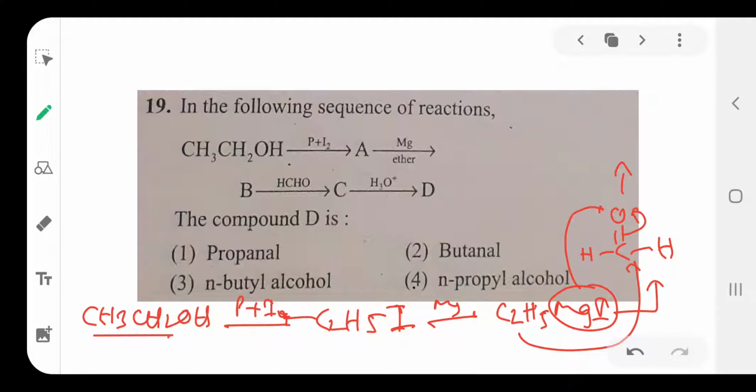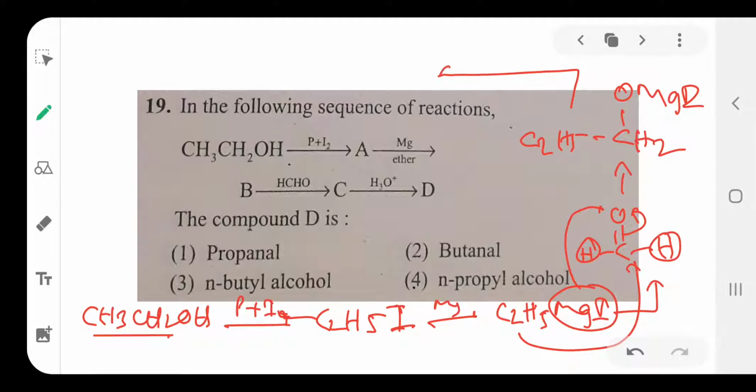Then the product is C2H5 CH, again CH2, because of these two hydrogens we can write CH2. Then OMgI. It is followed by H3O, meaning acid hydrolysis.